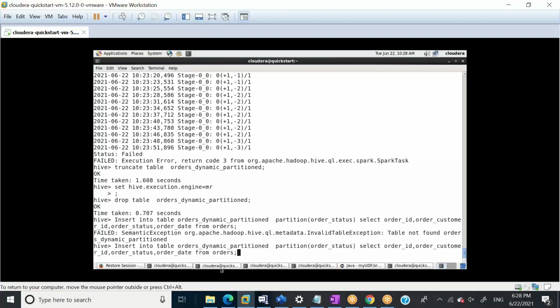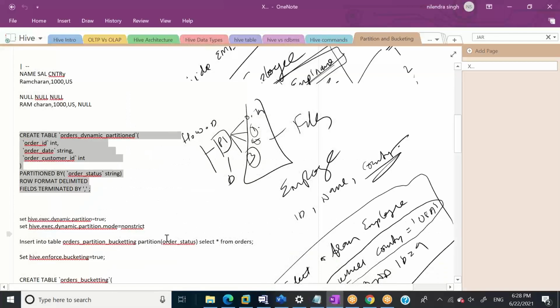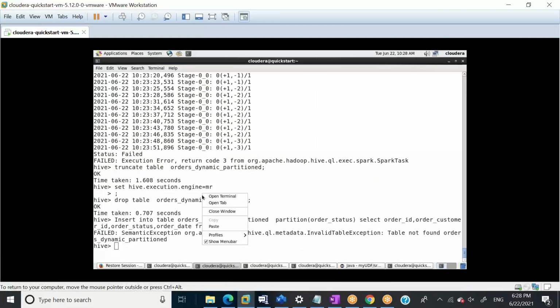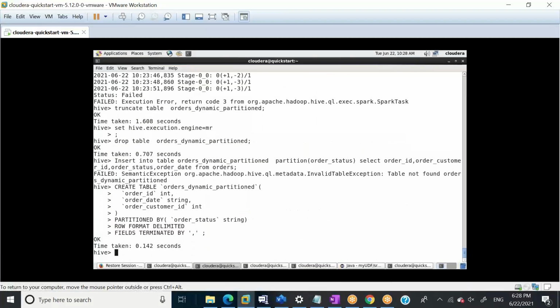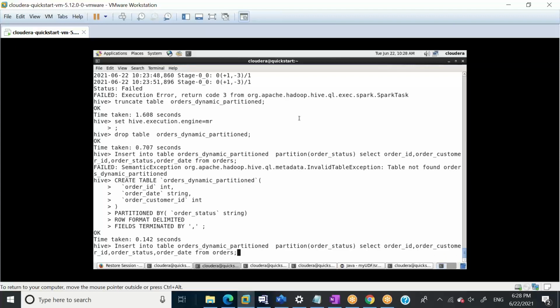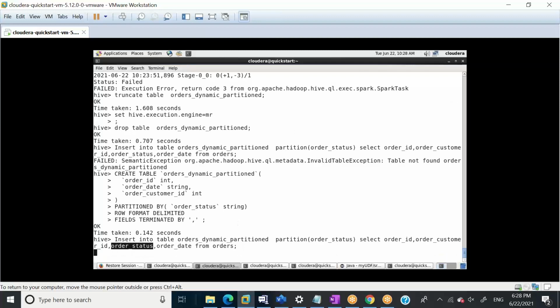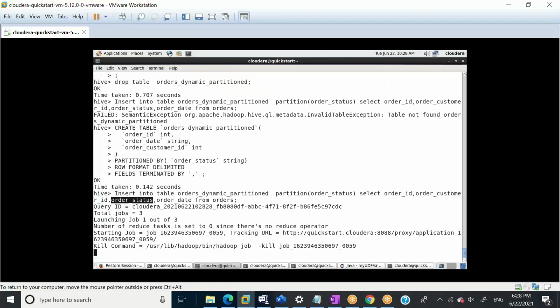Wait one second. Oh, sorry, I need to create the table first. So let's copy it and paste it. It's created. And then I'll run this insert command again, in which I messed up the data and the order status is at the 3rd position. Ideally, it should be at the 4th position. So now it will run the MapReduce job for you. Let's wait for it.